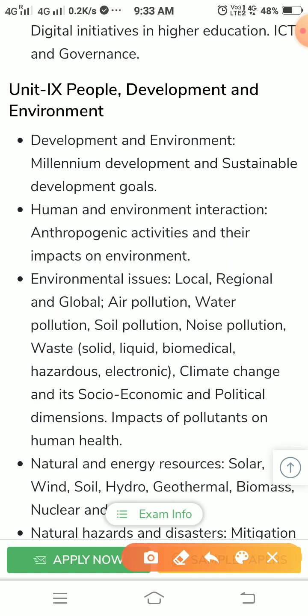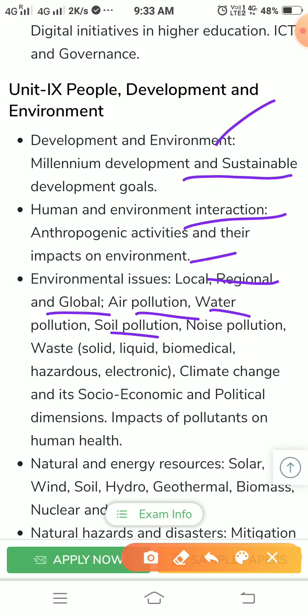Okay, development and environment, millennium development and sustainable development goals, human and environment interaction, anthropogenic activities and their impact on environment, environmental issues, local, regional, global, air pollution, water pollution, soil pollution, noise pollution, waste, solid, liquid, biomedical hazards, electronics, climate change and its socio-economic and political dimensions, impact of pollutants on human health.